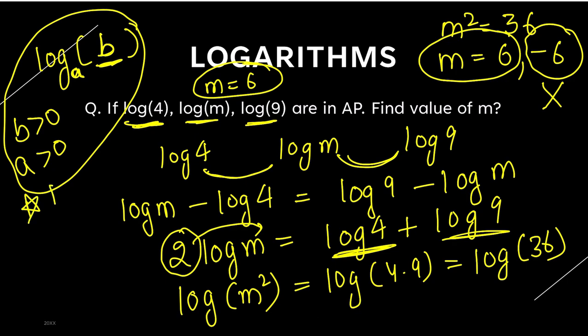Another important thing you have to keep in mind, the log of a negative number does not exist or does not make any sense. So B and A have to be positive numbers. So m equal to 6 is the answer. I hope this is clear. Again, logarithm, low priority topic. You just have to know some 6 to 7 formulas, and a few conditions of log, like it cannot take negative values, and that's all you need for the CSAT exam. So that completes our logarithm topic.